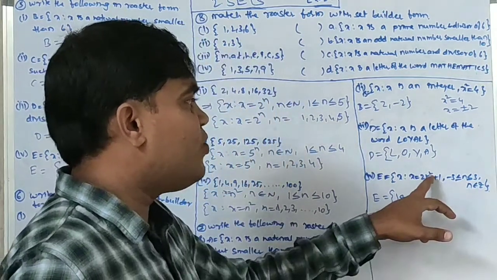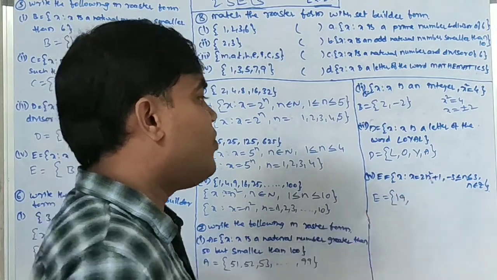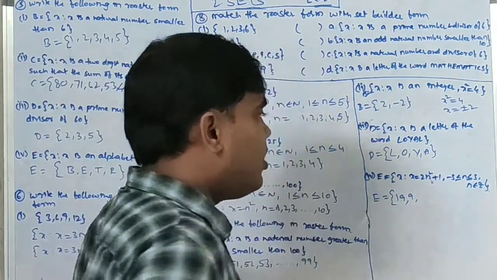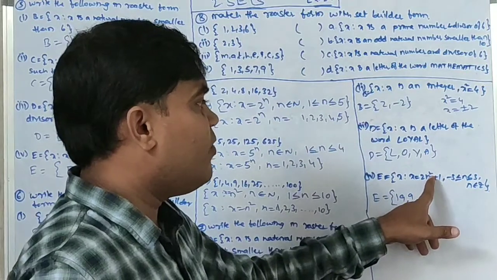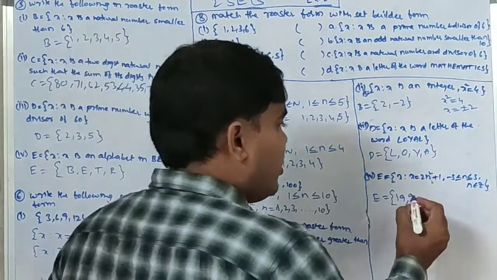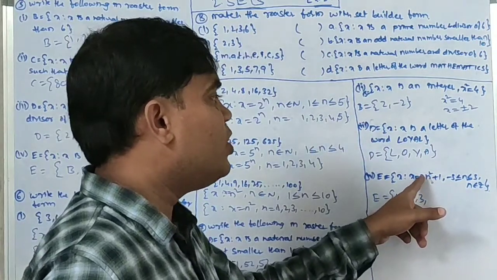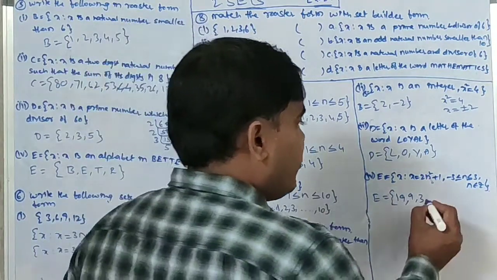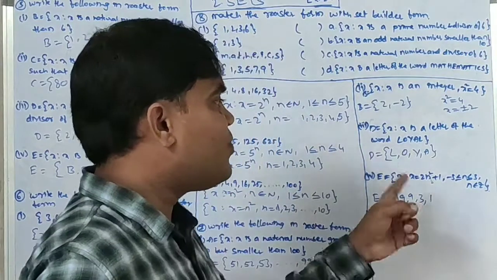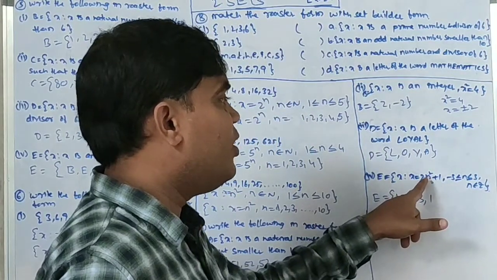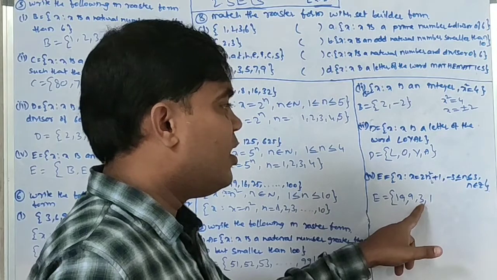Minus 2 square, 4 into 2, 8 plus 1, 9. Minus 1 square, 1 into 2 plus 1, 3. Next, 0 square, 0 into 2, 0 plus 1, 1. Next, substituting 1, square, 1 into 2 plus 1, 3 already.